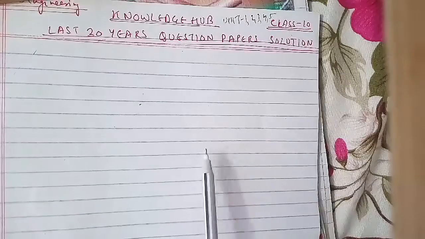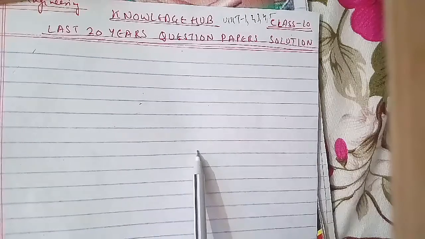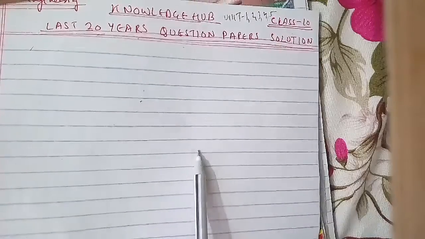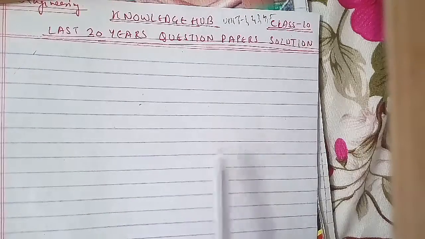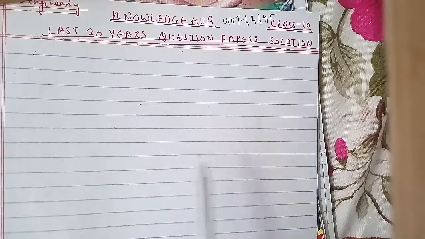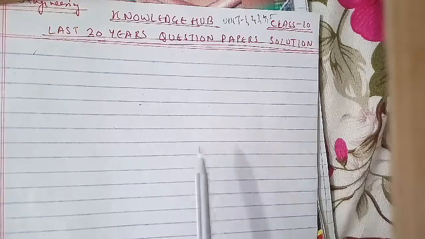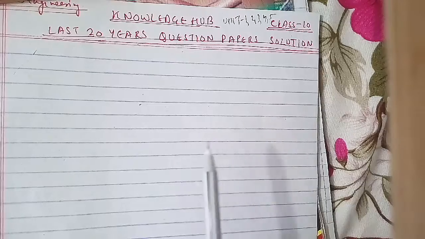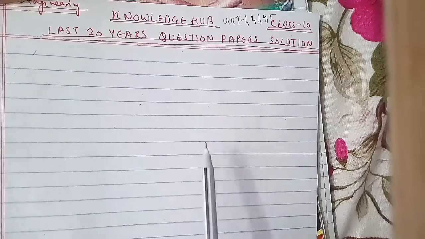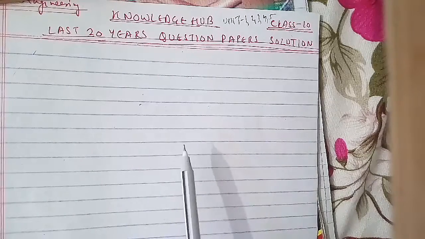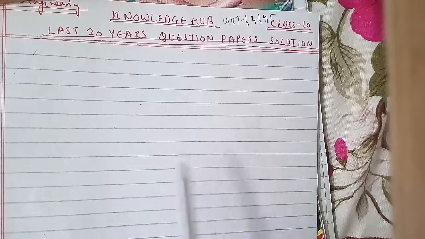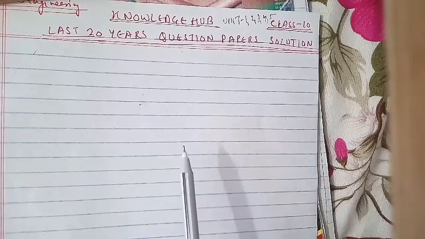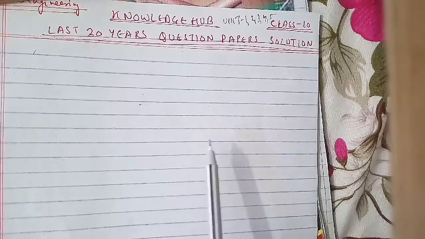Difference between a program and a software product, which is also from unit 1. Another is to define a software process with suitable examples, which is also from unit 1. Explain why a software system that is used in a real world environment must change or become progressively less useful. This is from unit 1 as well. Define the following: the prototyping model and the evolutionary model. This is also from unit 1.